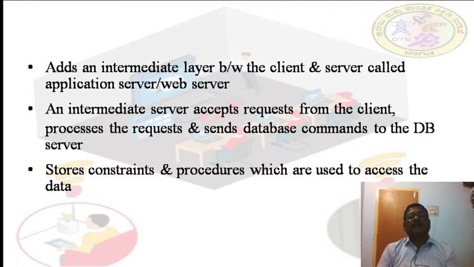The main function of that intermediate server, application server or web server, is that it stores the constraints and procedures which are used to access the data.